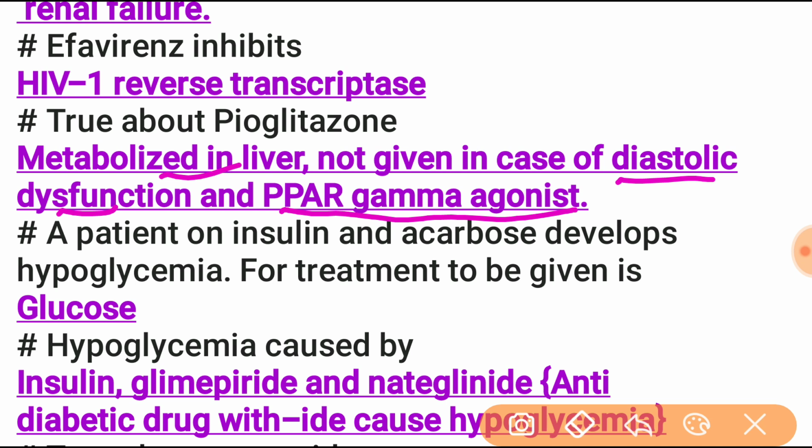Next is a patient on insulin and acarbose who develops hypoglycemia. For the treatment, the thing to be given here should be glucose.